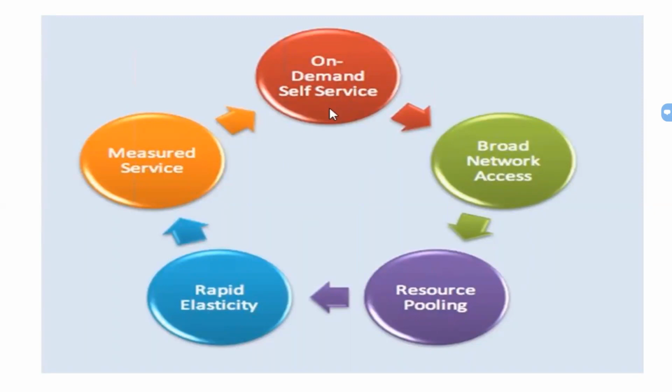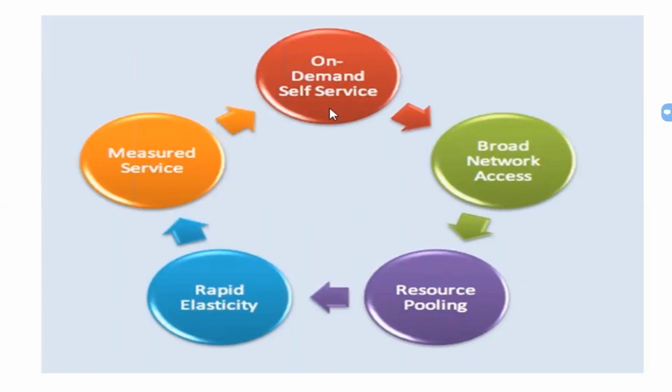Other than that, we have broad network access, wherein the entire service is made available to clients over the internet, over the network. To give you an example, say a customer is sitting in the United States and has their data center located somewhere in Europe, and wants to provision the resources or servers present in that data center.